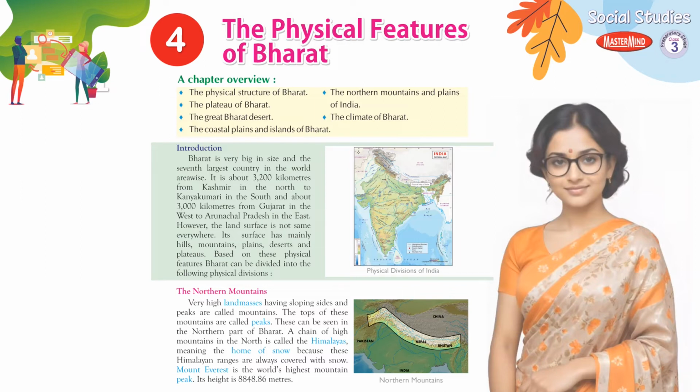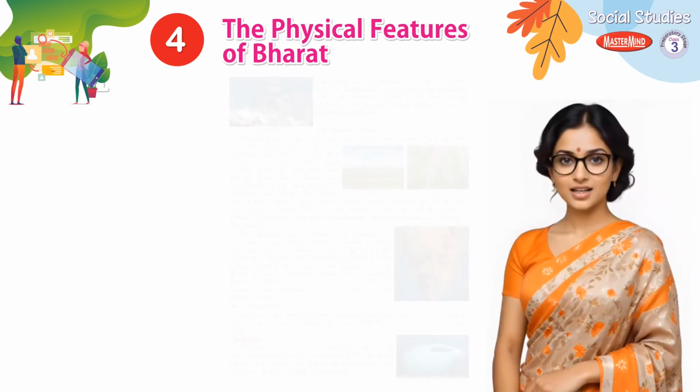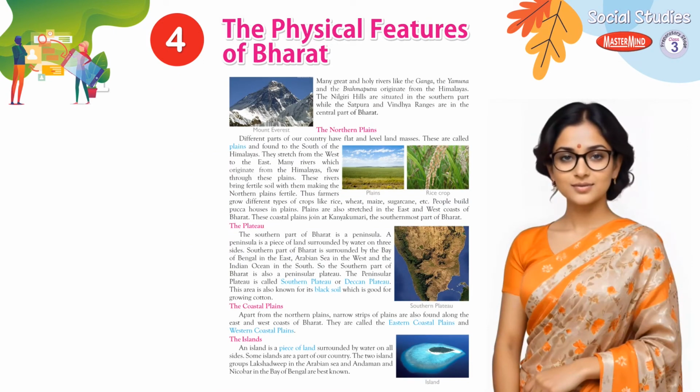Mount Everest is the world's highest mountain peak. Its height is 8,848.86 meters. Many great and holy rivers like the Ganga, the Yamuna and the Brahmaputra originate from the Himalayas. The Nilgiri hills are situated in the southern part, while the Satpura and Vindhya ranges are in the central part of Bharat.